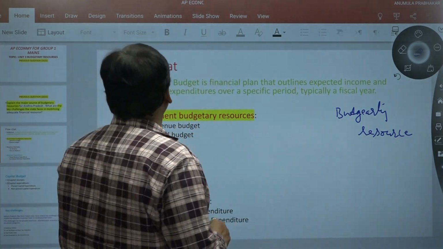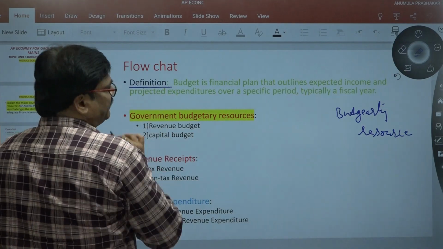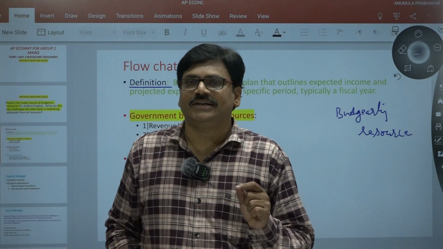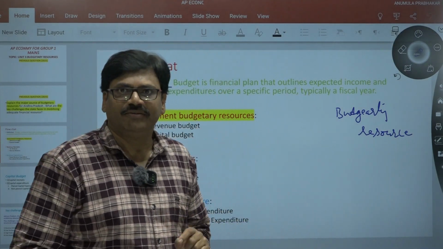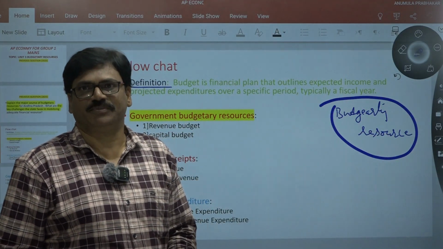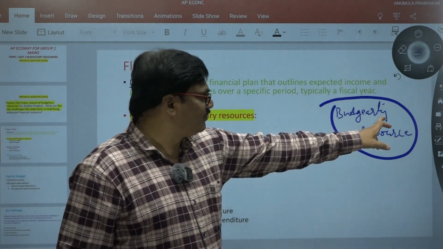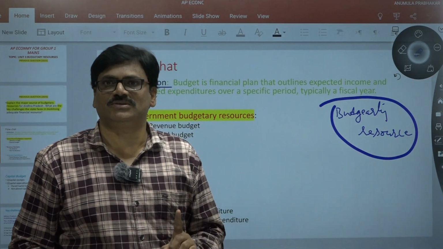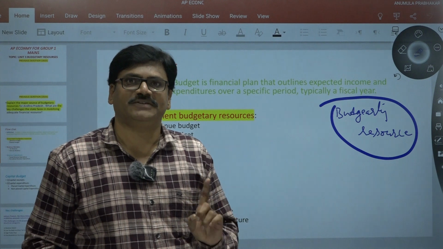That's why you give the definition for the budget. First of all, you write budget, because the question is asking about budgetary resources, so you must define the budget.